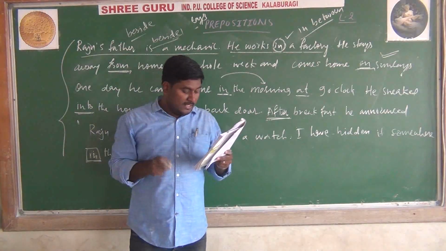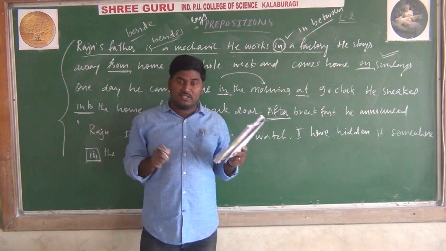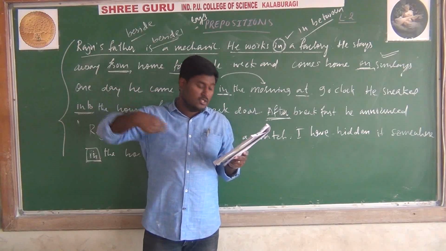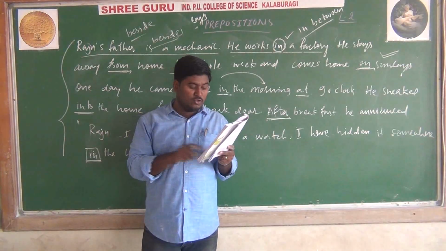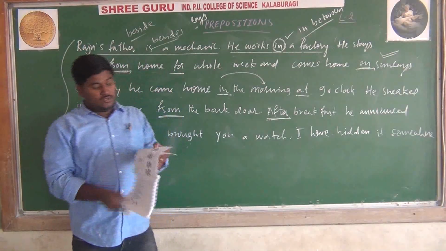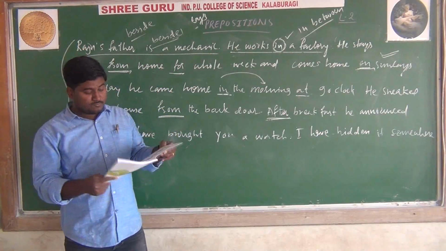"Distribute the mangoes between all the students" is wrong, because all the students are more than 2, so it should be: distribute the mangoes among all the students. So like this, we should now use prepositions.